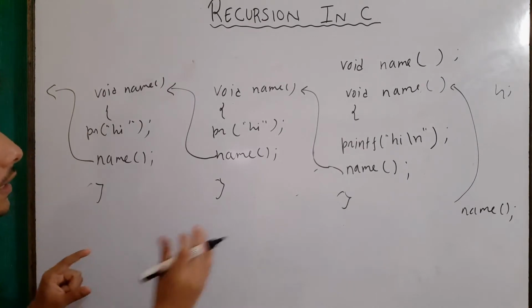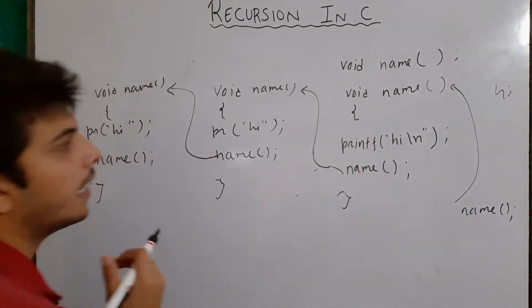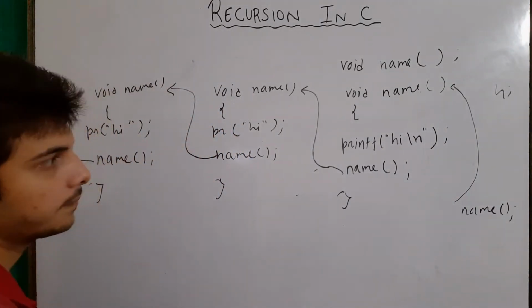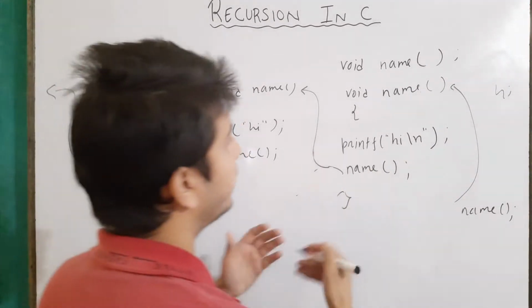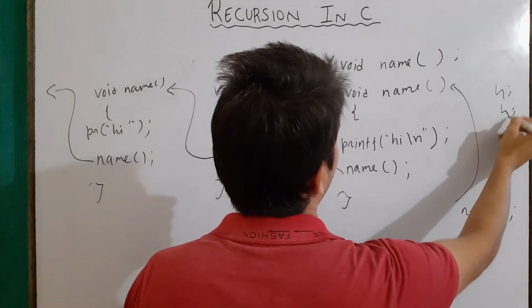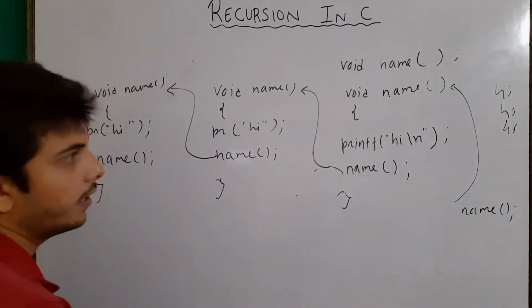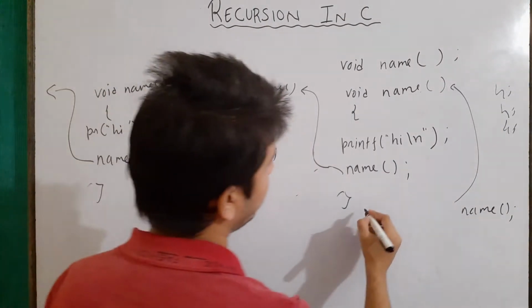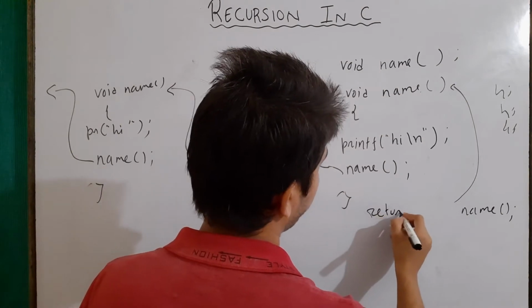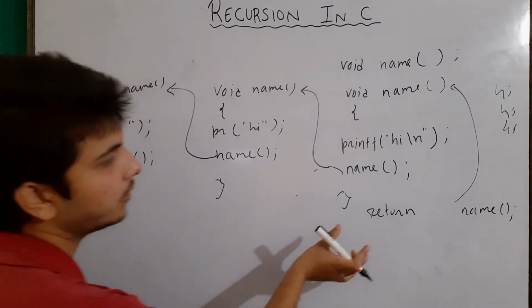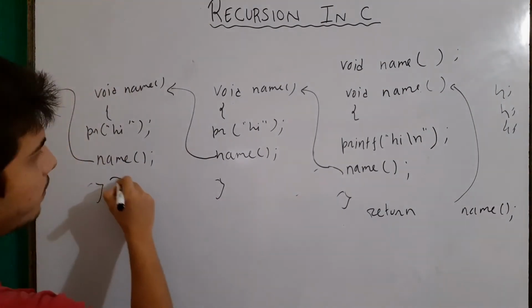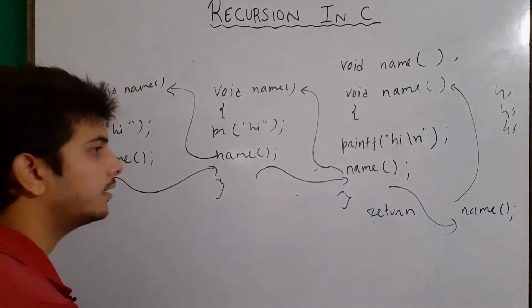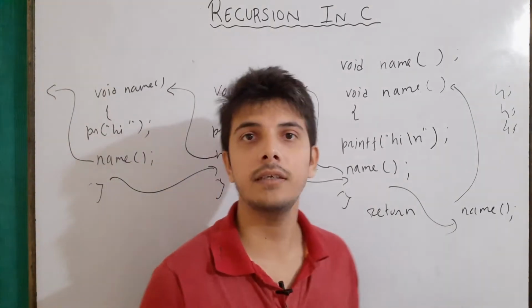So if we see here, this calling of the name function is not ending. So this is generally known as non-terminating recursive calls, because it will keep on calling itself and printing hi, and it will never end. Basically, whenever we are using recursion, we use some sort of return keyword based on some condition, and as soon as the return keyword is encountered, the control goes back to the previous calls.